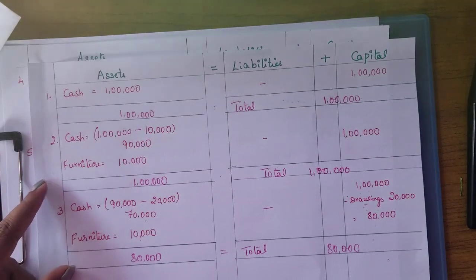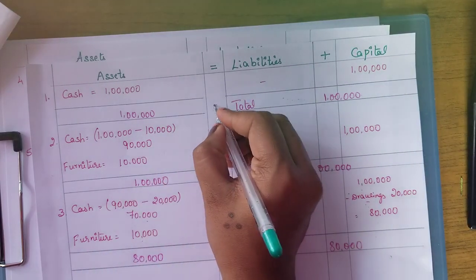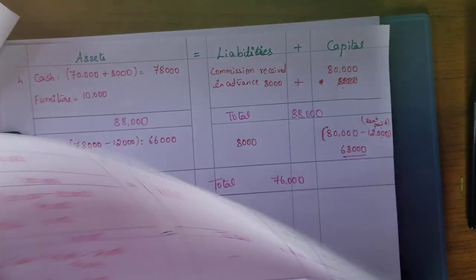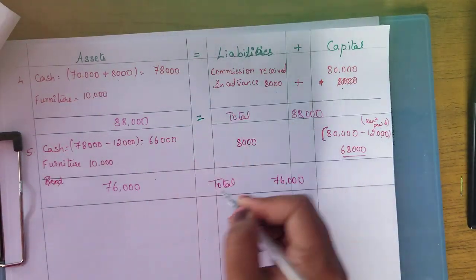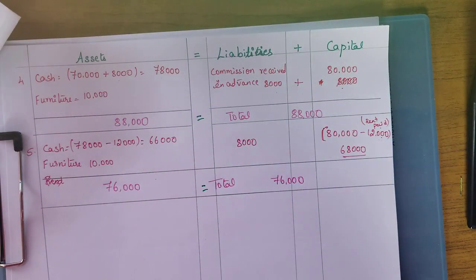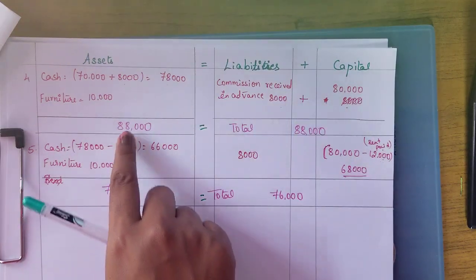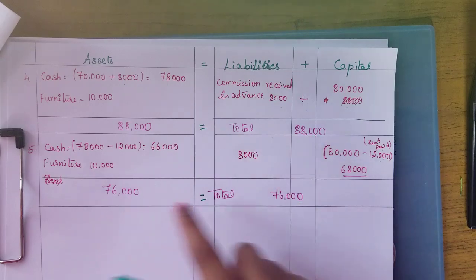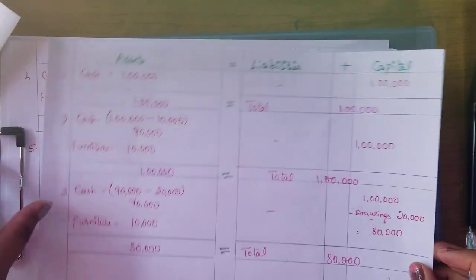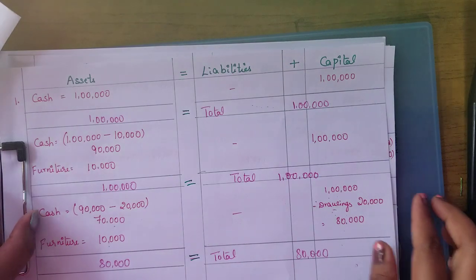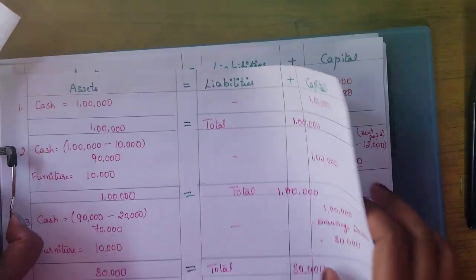That is what the equation says. Assets are equal to liability plus capital. The equation should match, and it has to follow the equation. If you get different answers here, that means your calculation is wrong. Understood? Now after this there is one more accounting equation, the same accounting equation in a simple form.